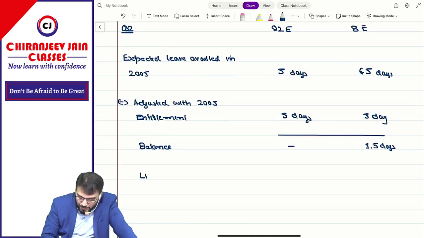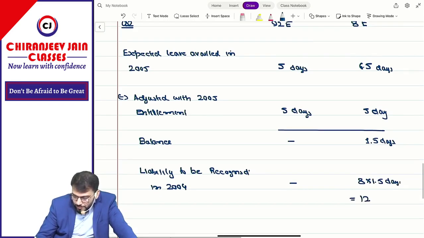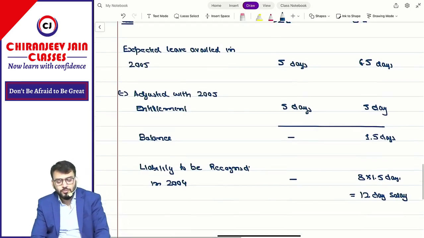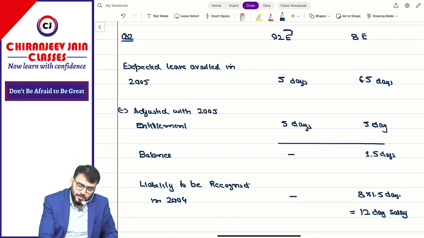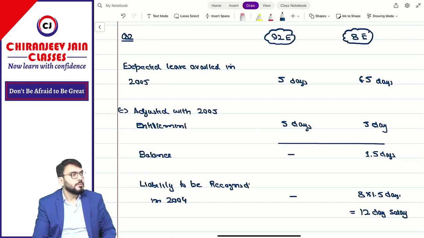Therefore, liability to be recognized in which year? In 2004. This is nil. This is for how many employees? 8 into 1.5 days. How much? This is 12 days. 12 days salary will be recognized. Understood? So this type of question they have given, which may also be asked in the form of MCQs. Correct?